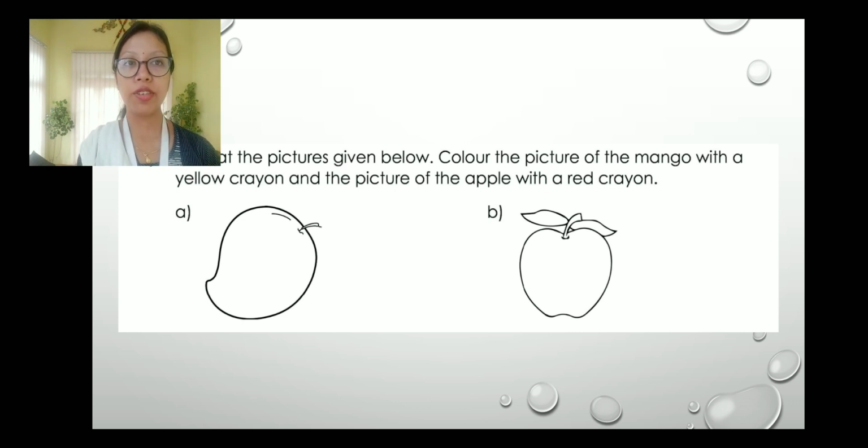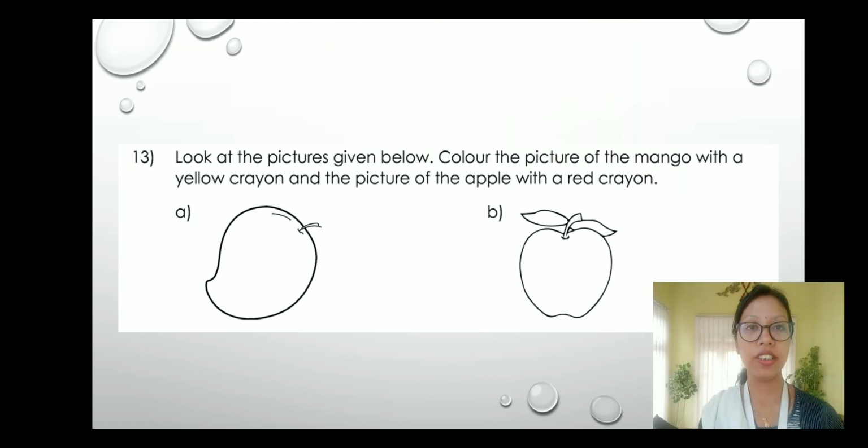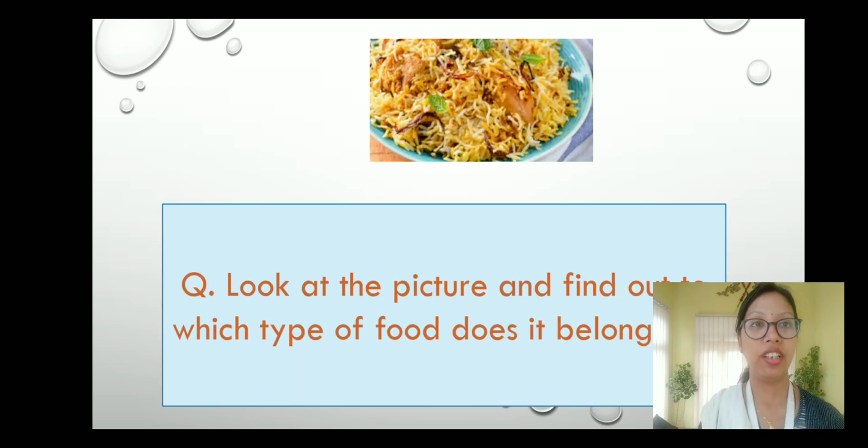Now let us come to the homework, your homework from the EVS workbook. So this is your homework. Look at question number 13. Look at the pictures given below. Color the picture of the mango with the yellow crayon and the picture of the apple with a red crayon. So remember, mango with a yellow crayon and apple with a red crayon.